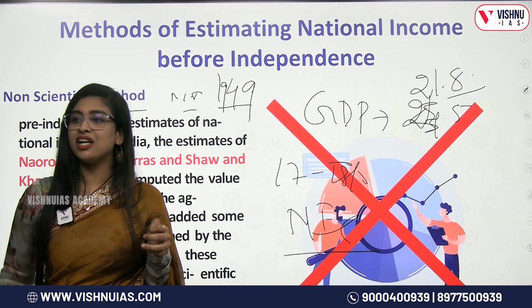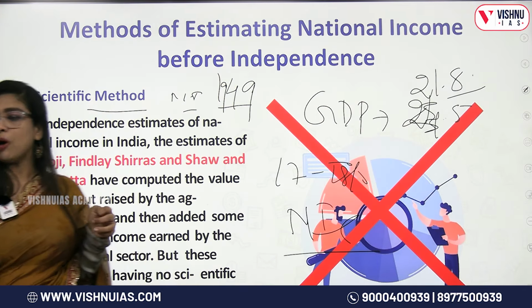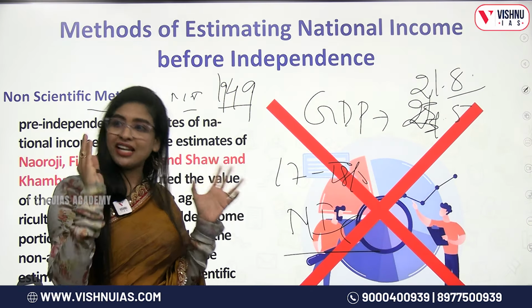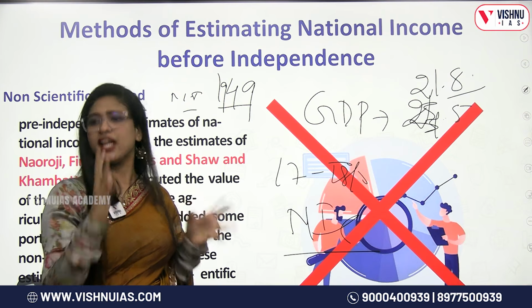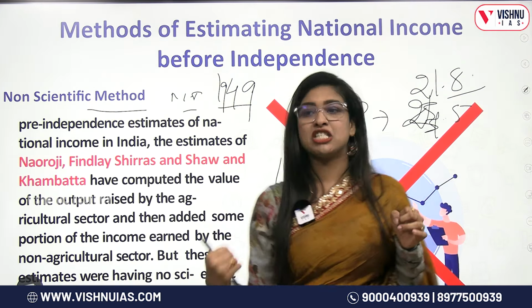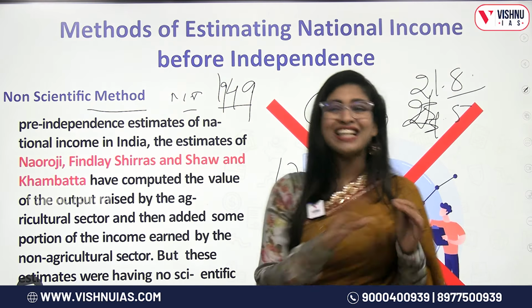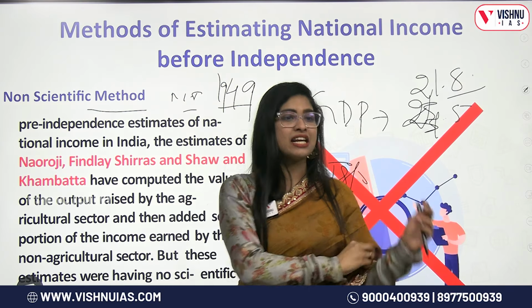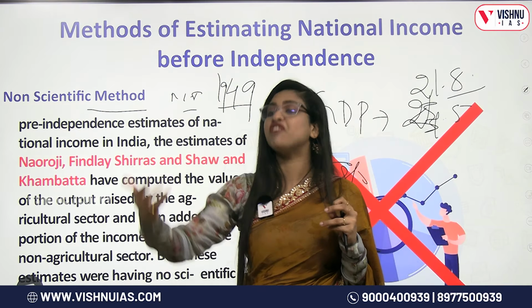You wrote about a person called VKRV Rao. Now, this man was a very knowledgeable individual, a professor. He was also part of the national income estimation after independence. He said that we have to analyze or calculate national income in a much more scientific way.